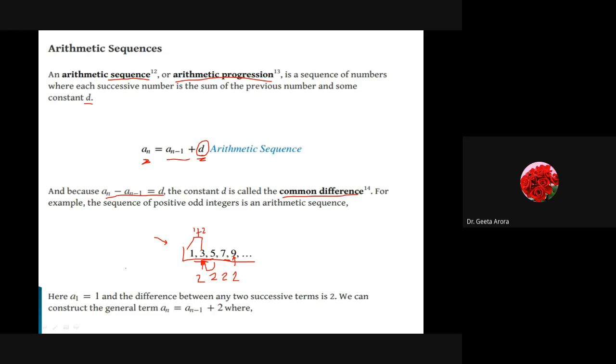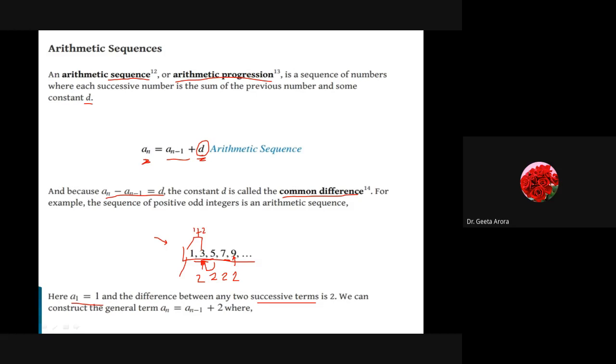Correct? So here they have elaborated what they are saying, that the first term is 1, and the difference between any two successive terms, successive meaning in continuation. Yes, here we are saying that the difference between two successive terms is 2.